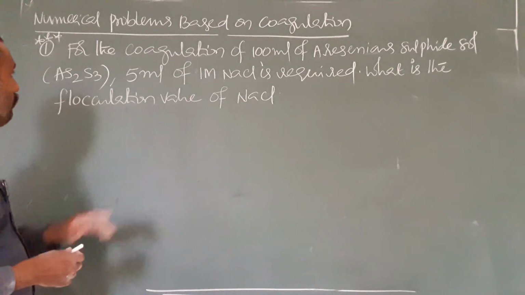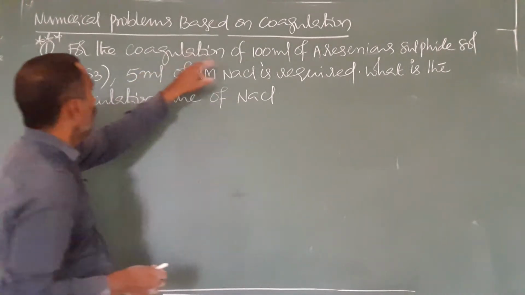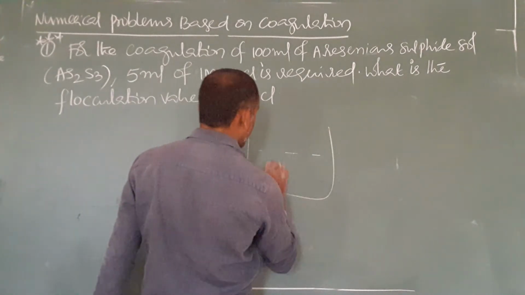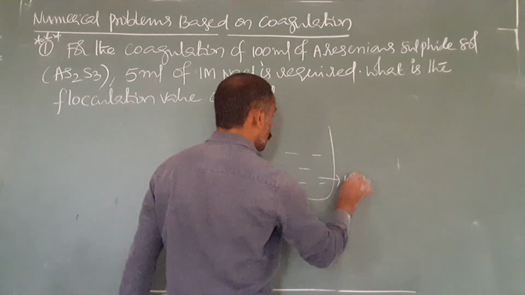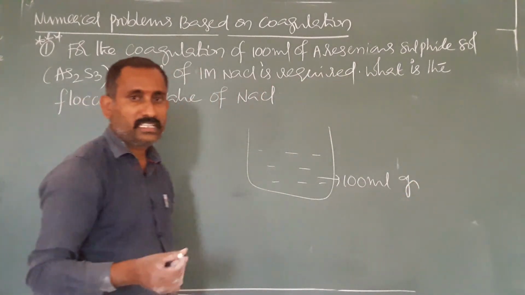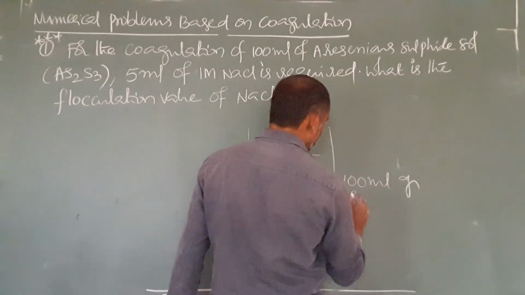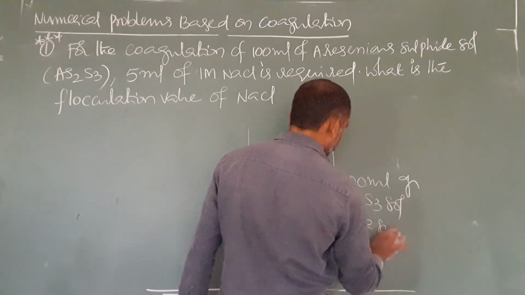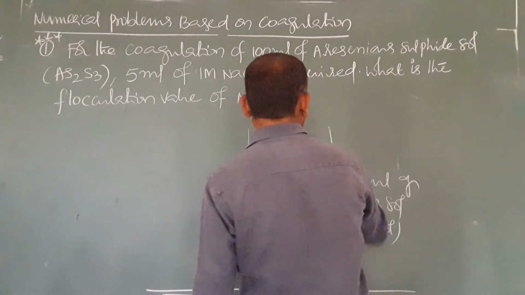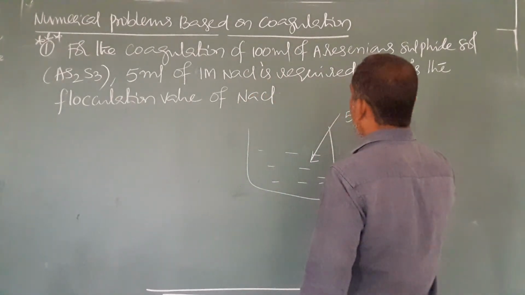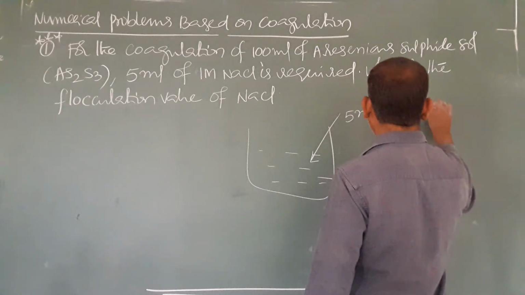All of you see the data. For the coagulation of 100 ml of arsenious sulfide sol. Just for understanding purpose I am drawing the diagram, there is no need to draw it. 100 ml of As2S3 sol, it is the negative sol. To this they added 5 ml of 1 molar NaCl.